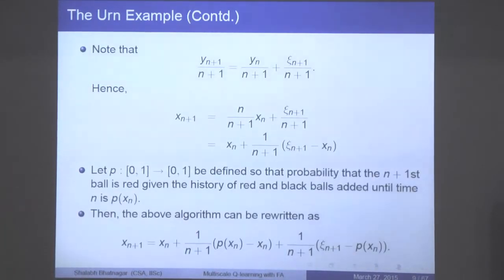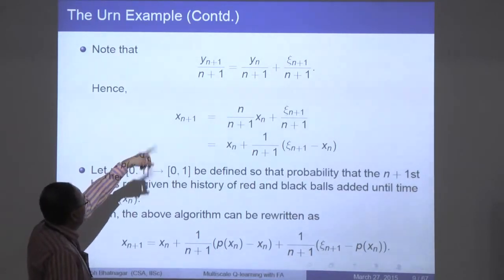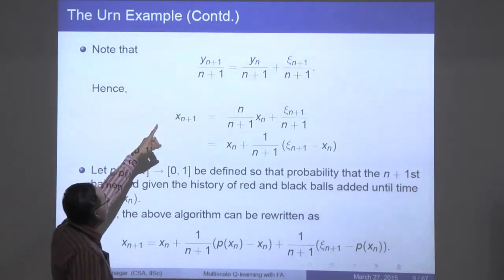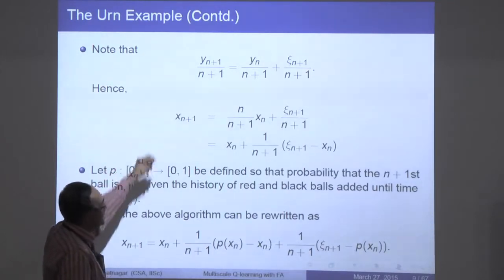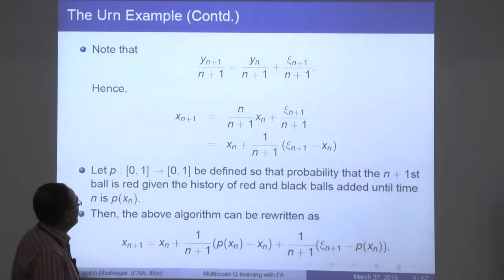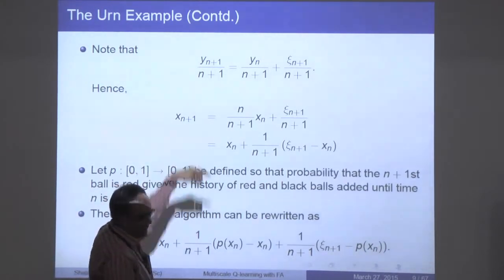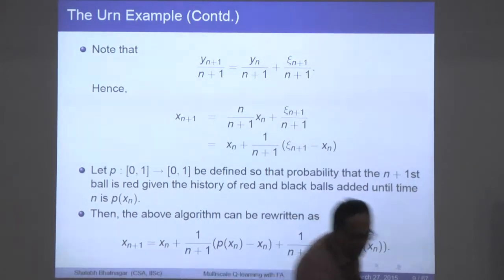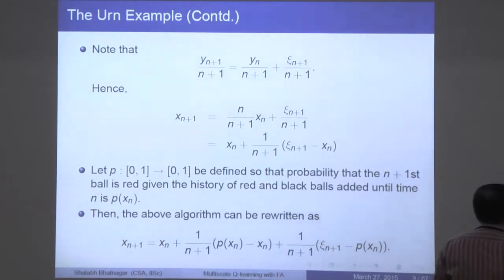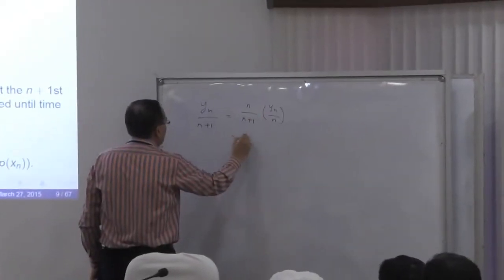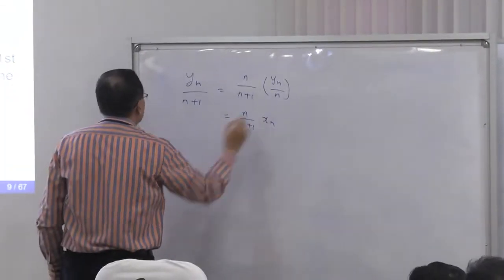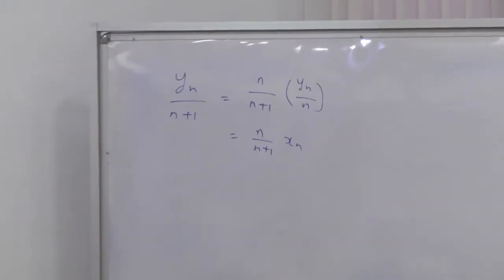Now again what you can do is to divide throughout by n plus 1, right? And essentially note that the quantity on the left is nothing but x_{n+1}. So if you look at what y_n by n plus 1 is, you can just see that y_n by n plus 1 can be rewritten as n by n plus 1 times y_n by n, and this is nothing but x_n, so it is n by n plus 1 into x_n, right?